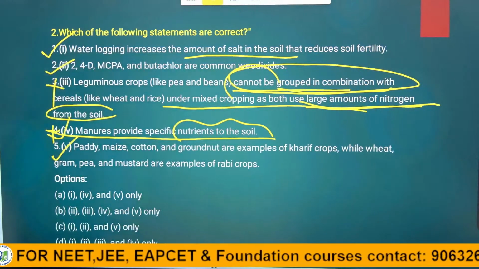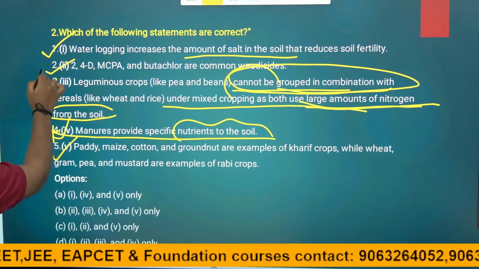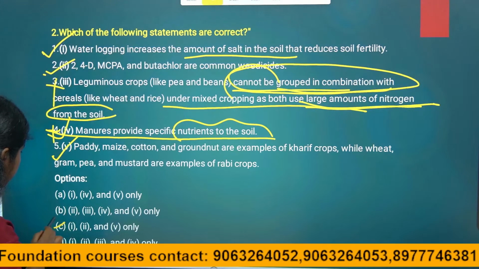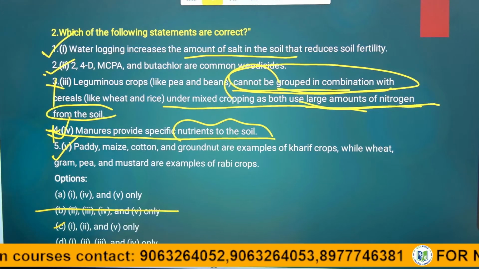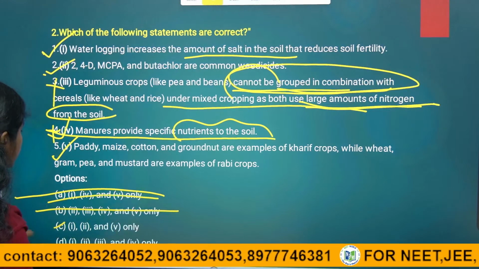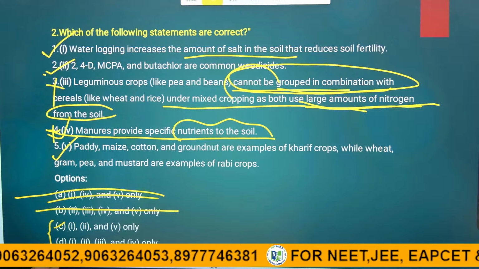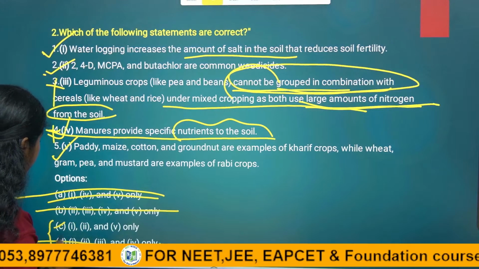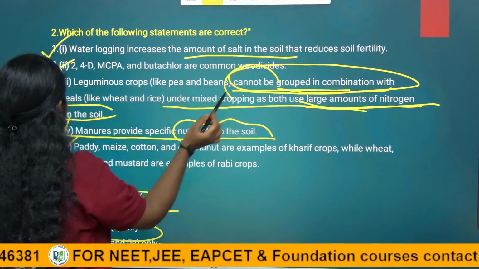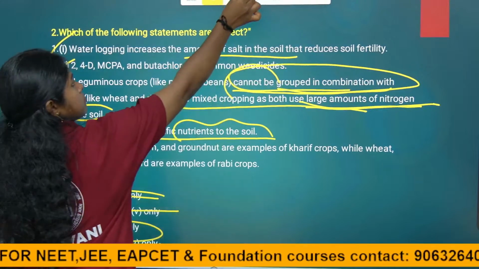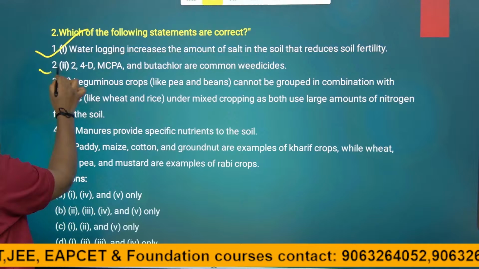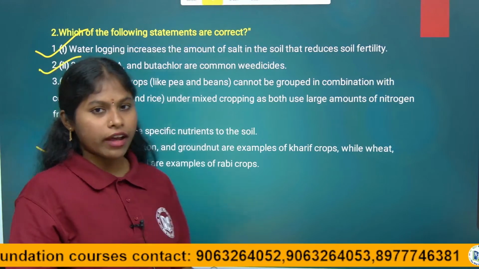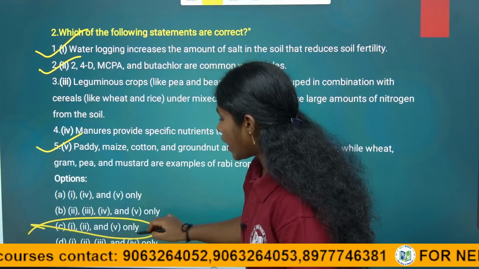See, they are asking, 1 is a correct answer, 2 is a correct answer, 5 is a correct answer, right. So 1 is here, then eliminate option B, then 2 is a right answer, eliminate the first option. So the answer is between C and D. So 1, 2, 5 are correct answers, right. So eliminate D, and C is the correct answer. For this question, the correct answer is 1, 2 and 5, right children. So option C having the 3 options 1, 2 and 5 is the correct answer.